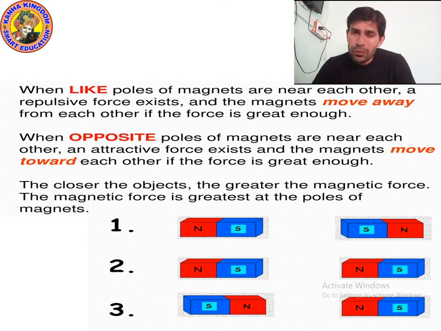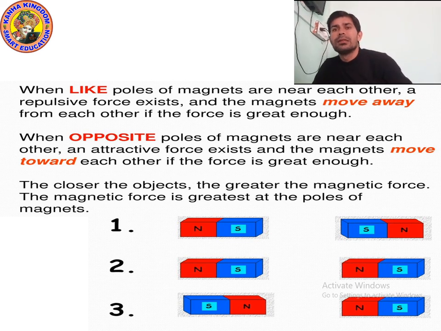When you bring south near to south, or north near to north, then a repulsive force exists. Yes, then they will repel each other and the magnets will move away from each other, if the force is great enough. And what will happen if you bring opposite poles near to each other?